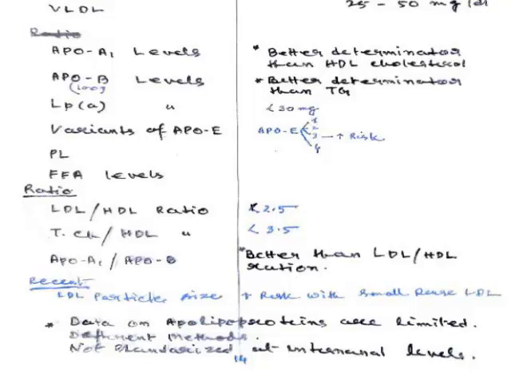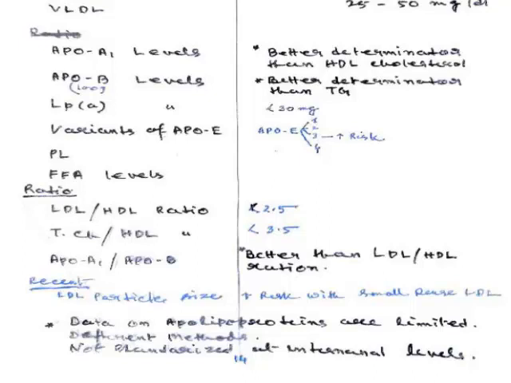Now, recently there are some other parameters which are coming up, like ApoE variants. That has to be seen, whether this is ApoE variant 3, then these are most likely to be associated with atherosclerosis. Further, newer diagnostic tools are coming, such as LDL particle size.